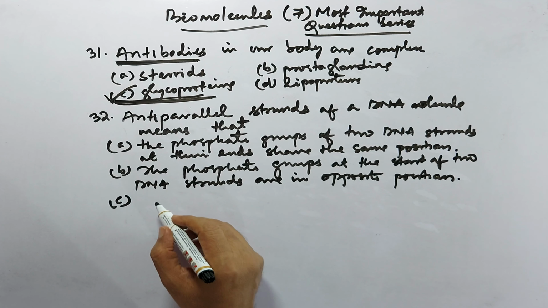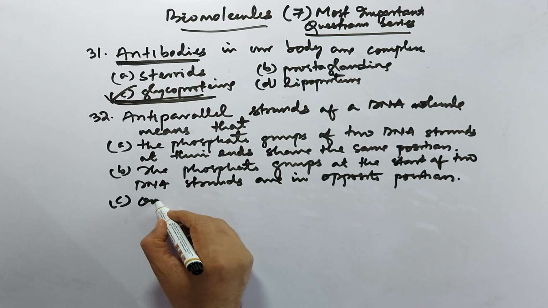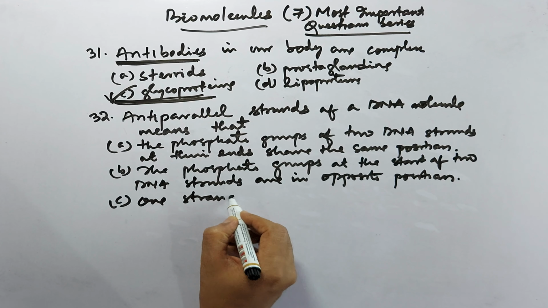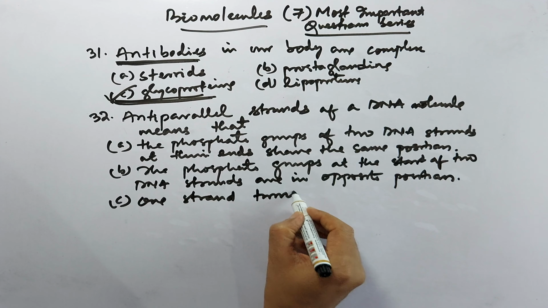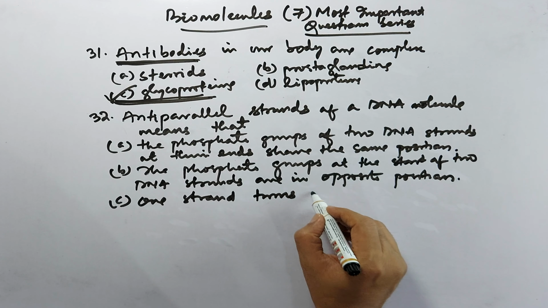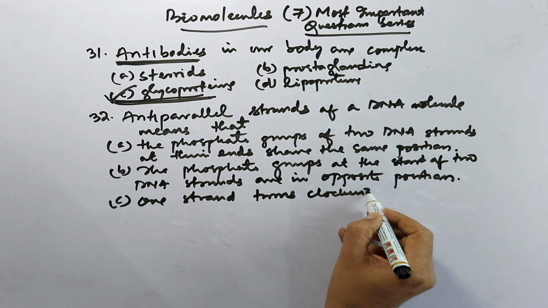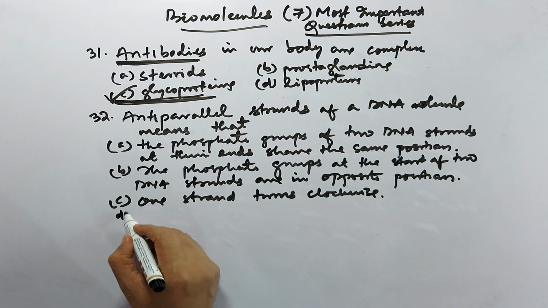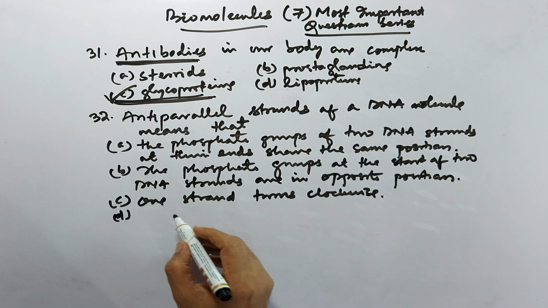C option is one strand turns clockwise, and D option, one strand turns anti-clockwise.